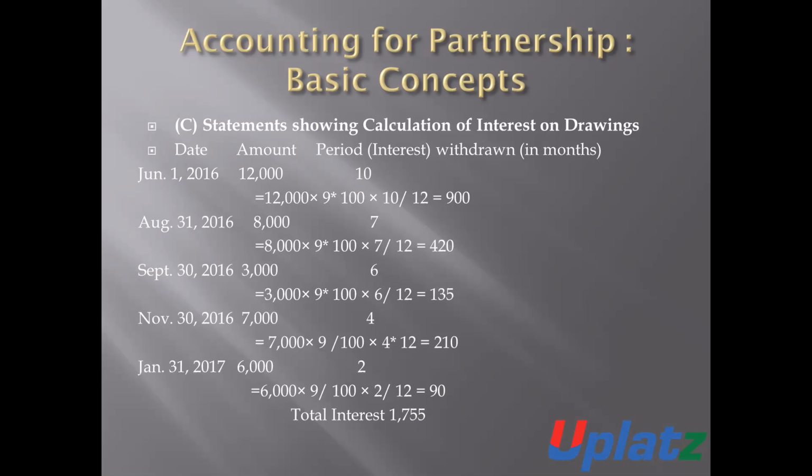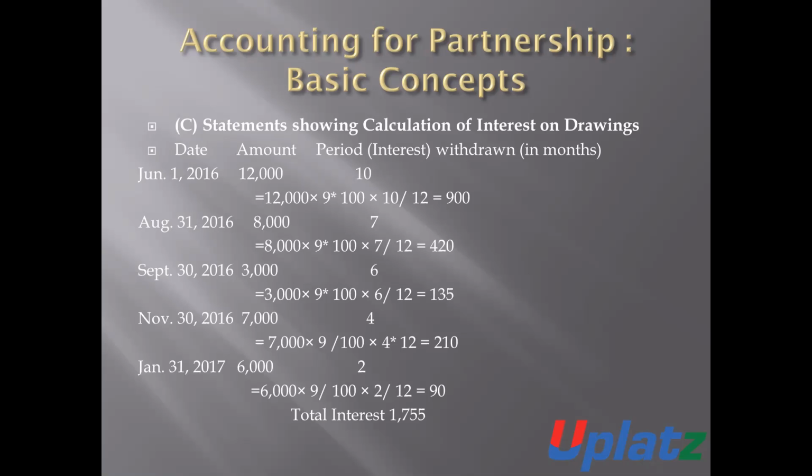For the month of January, when the amount withdrawn is 6,000 rupees, the amount of interest will be 6,000 into 9% into 2 months, January to March, means February and March, for the period of February and March, 2 months, 90 rupees amount of interest on drawings.